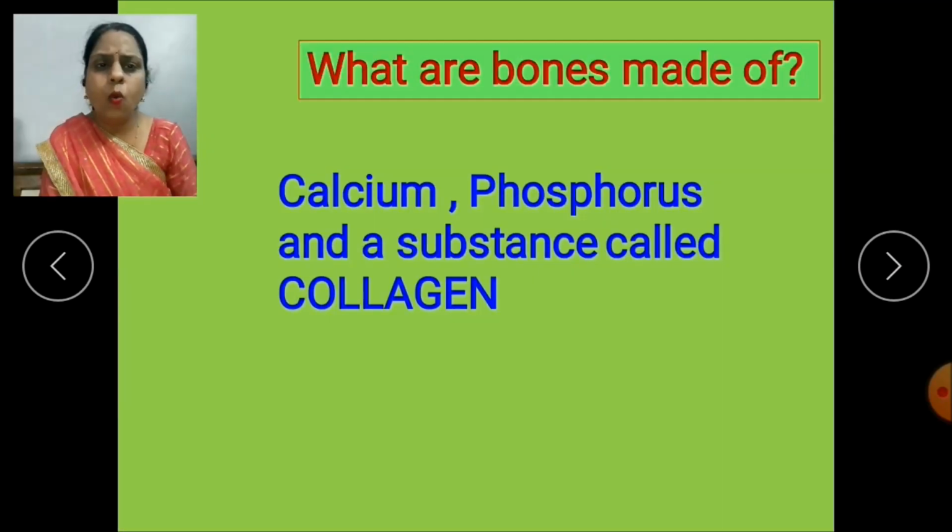Now children, what are these bones made of? These bones are made up of calcium, phosphorus and a substance called collagen. You know, the outer layer of the bone is made up of calcium. That's why we advise you to drink milk, because milk contains calcium and this calcium makes the bone strong.